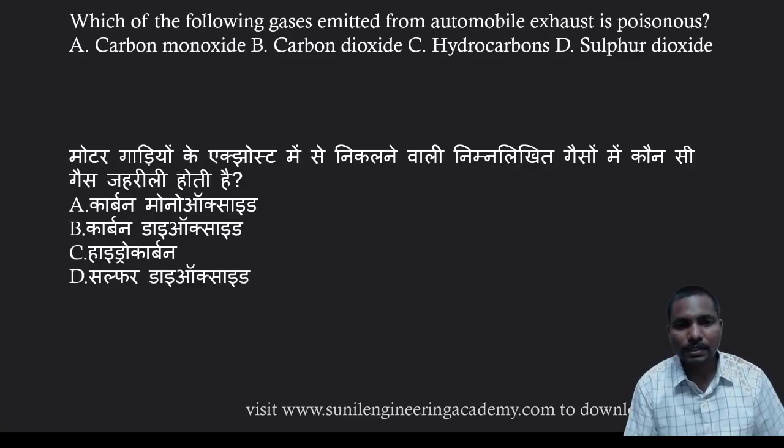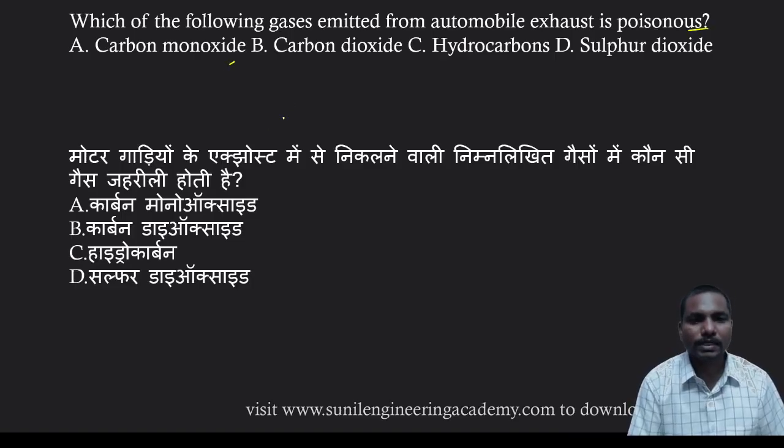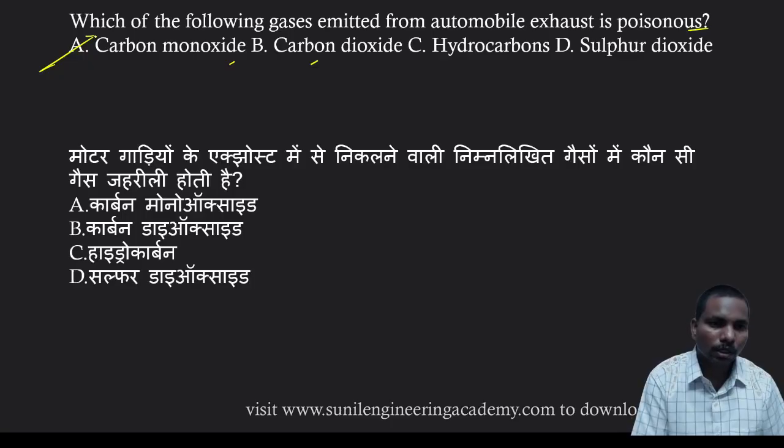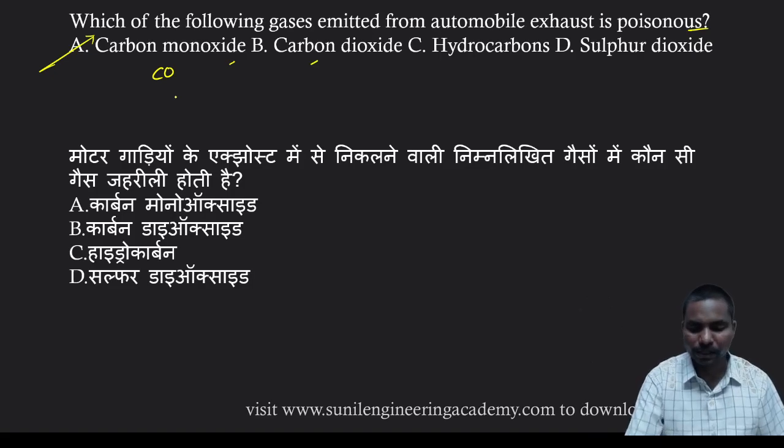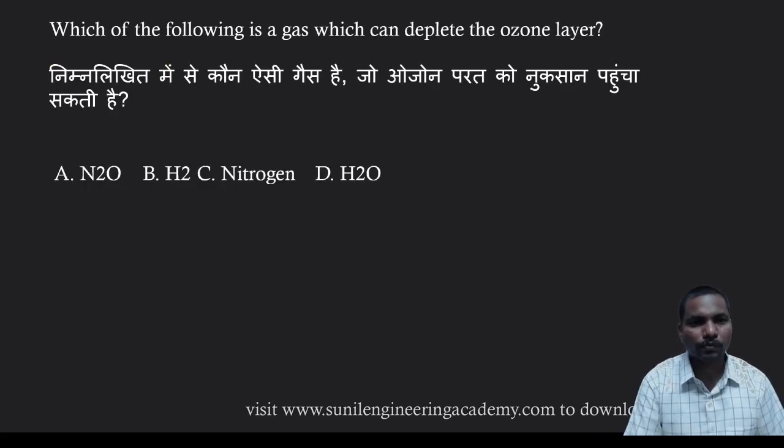Which of the following gases emitted from automobile exhaust is poisonous? Here carbon monoxide is released, carbon dioxide is released, but carbon dioxide is the highest percentage. Carbon monoxide, CO. So that's why we have to go with CO. That is also more poisonous than CO2. Which of the following gases can deplete the ozone layer?